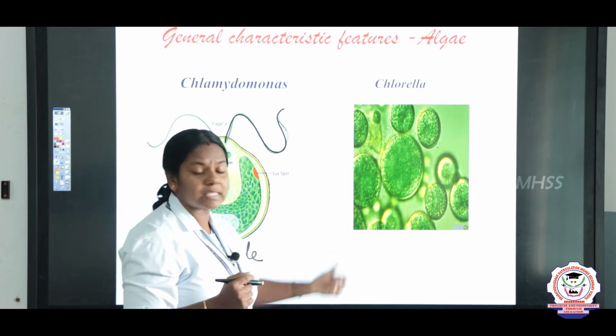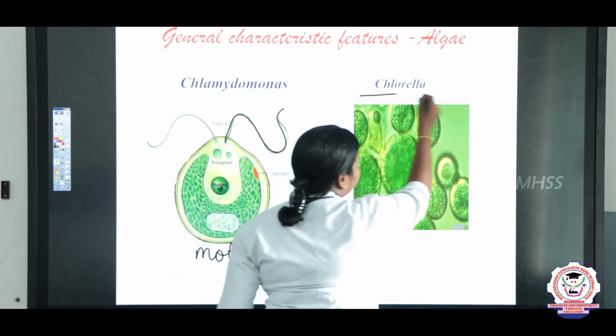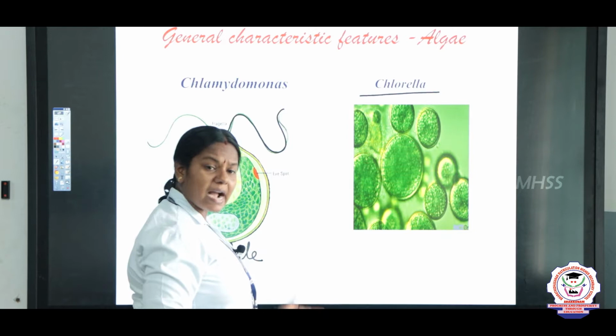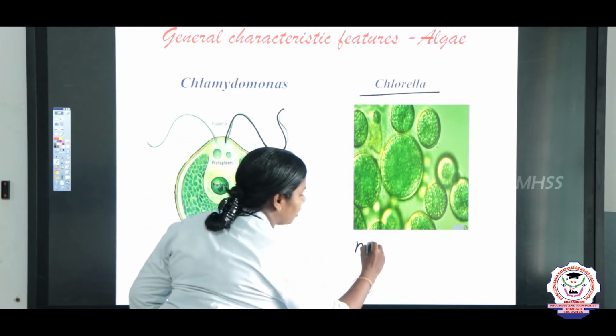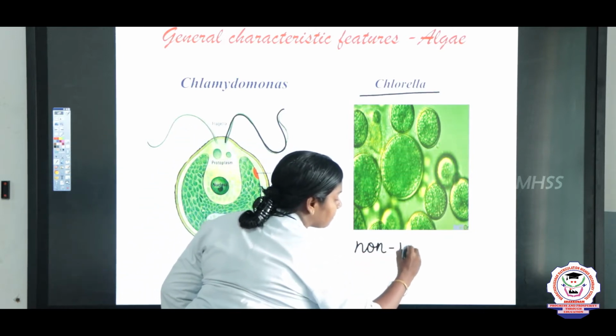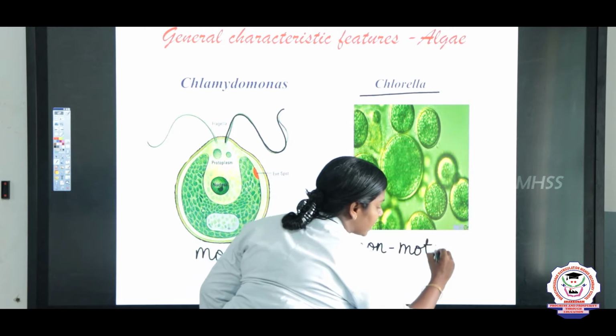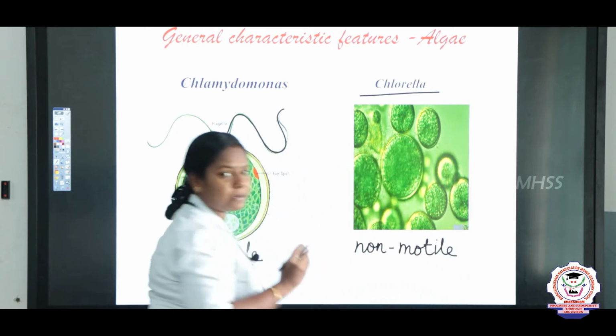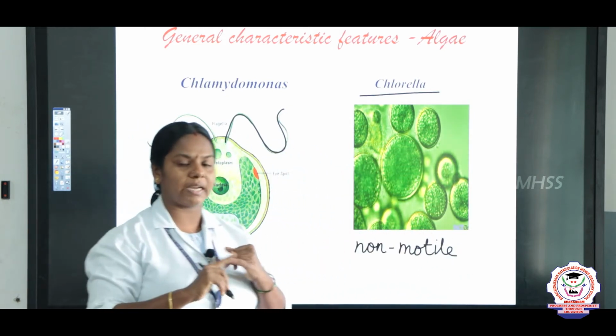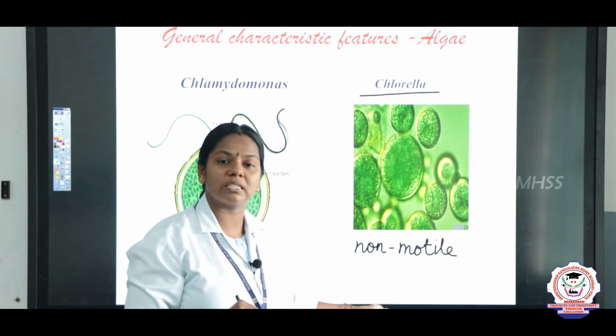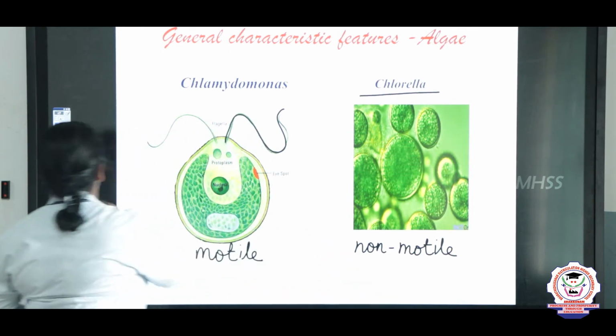And another example is Chlorella, right? Chlorella, and it is non-motile. What do you mean by non-motile? Non-motile means they cannot move from one place to another. So, two classes, right? One is motile and another one is non-motile.